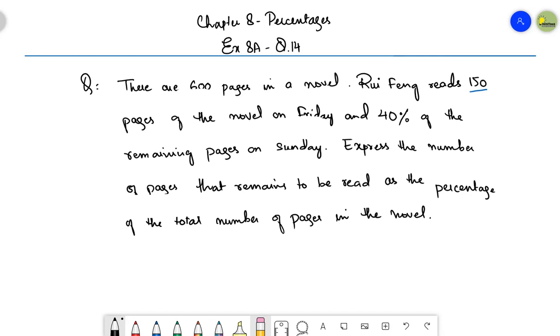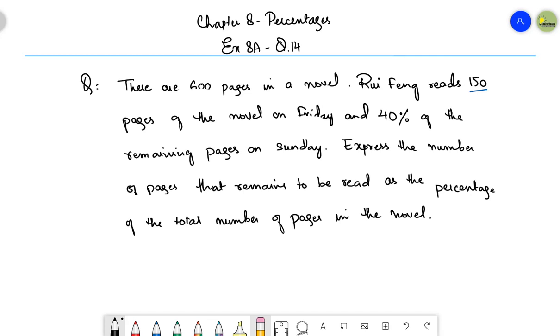So it is basically a story of a novel, right? What a girl named Rui Fanj is doing. She is reading a novel one by one. The novel has 600 pages in total. And if I talk about the pattern of her reading, she has read 150 pages out of 600 pages on Friday, right? And then, out of the remaining pages, 40% were read by Rui Fanj on Sunday. So this is the story and what you have to calculate.